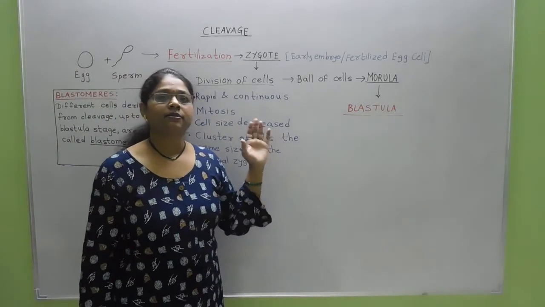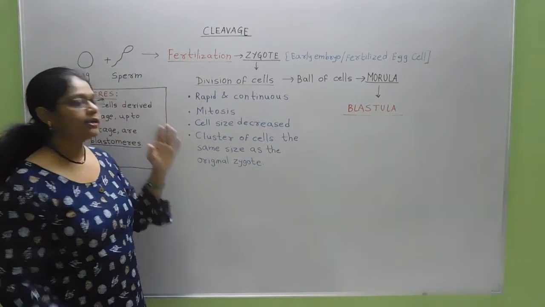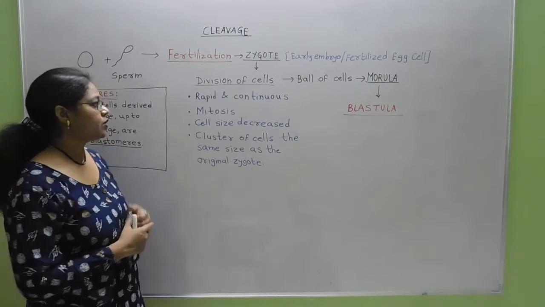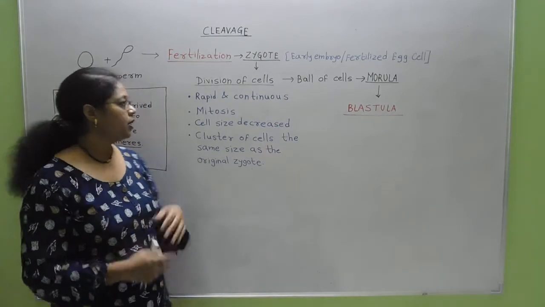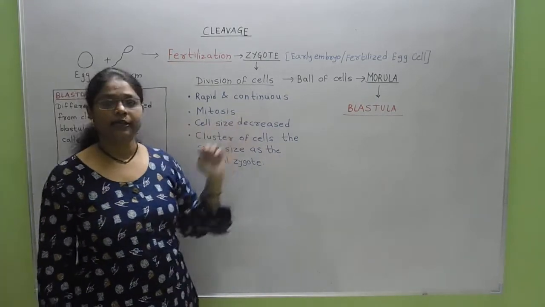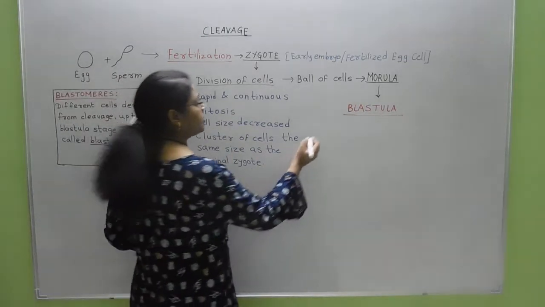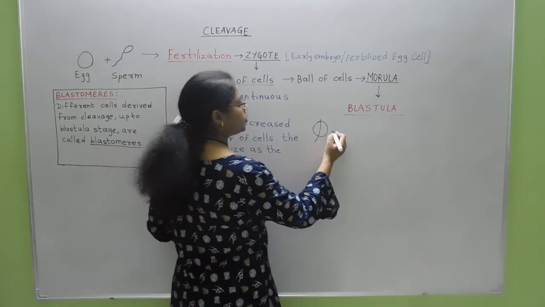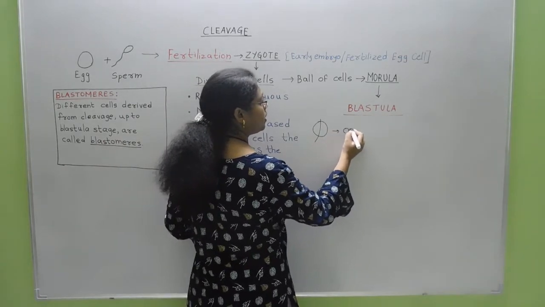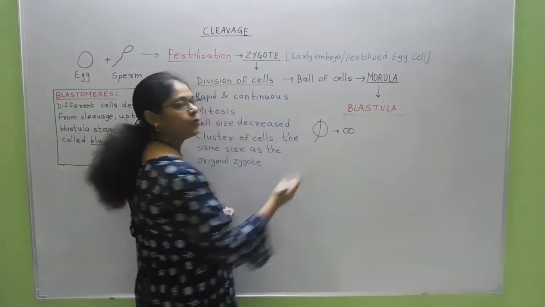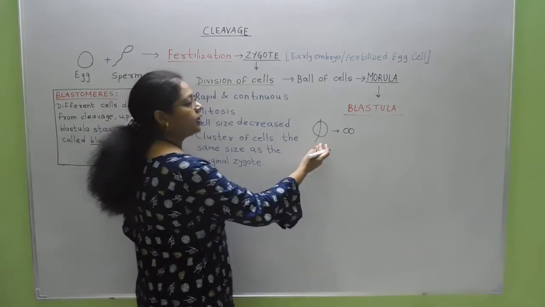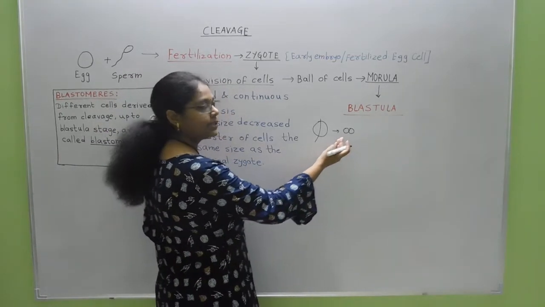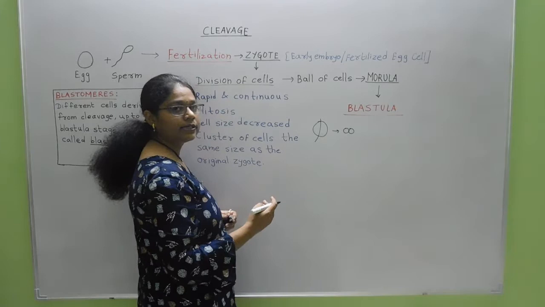Then when zygotic cells start dividing, as the division is continuous, the cell size is decreased. So if you consider this is a zygote, then it divides to produce two cells. These two cells which are produced from the zygote have a smaller size than the zygotic cell.